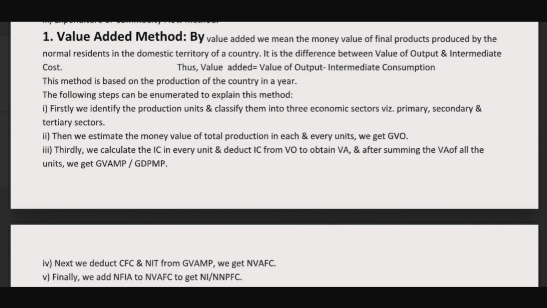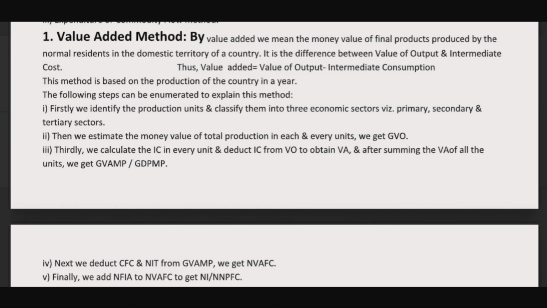So by value added, we mean the money value of final products produced by a normal resident in the domestic territory of the country. It is the difference between value of output and the intermediate cost. Thus, the value added is equal to value of output minus intermediate consumption. This method is based on the production of the country in a year. The following steps can be enumerated to explain this method.